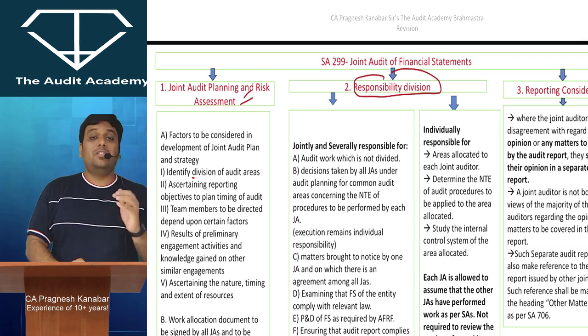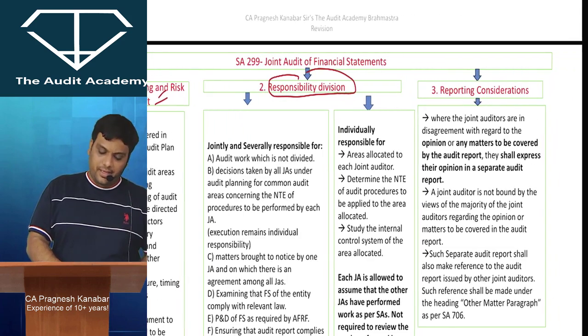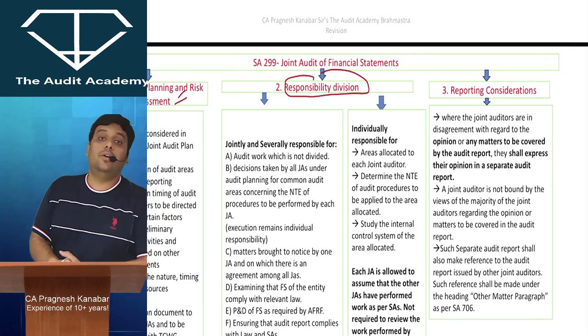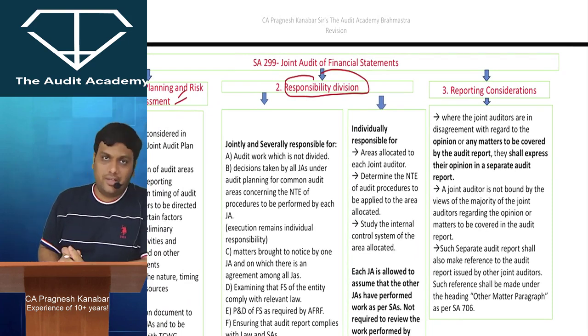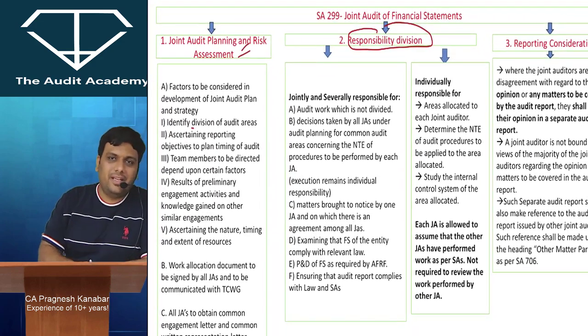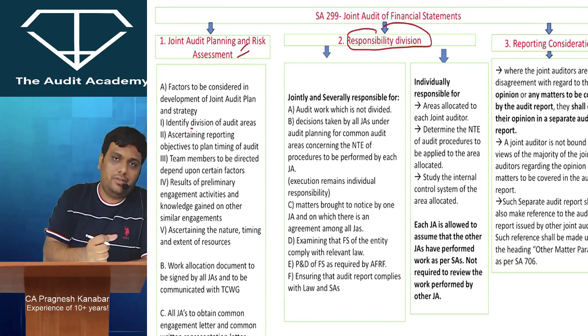Who will be responsible for which areas, alright. And the last one being what you are going to write in your joint audit report, the reporting consideration point. Alright. So the first one, joint audit planning and risk assessment. Let us say if there are three joint auditors.